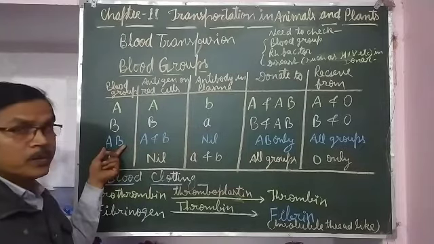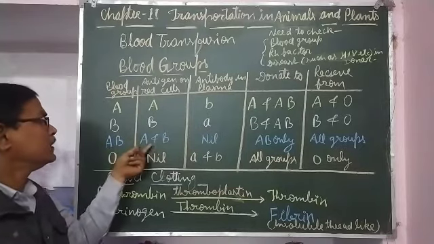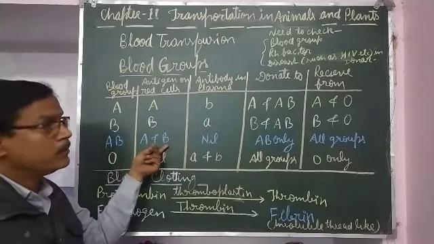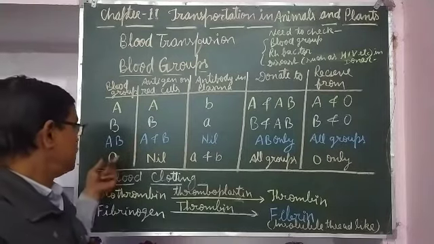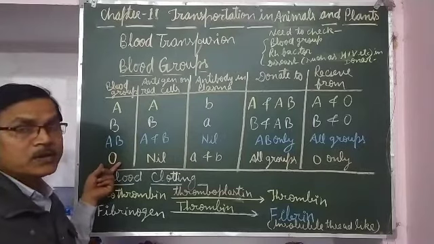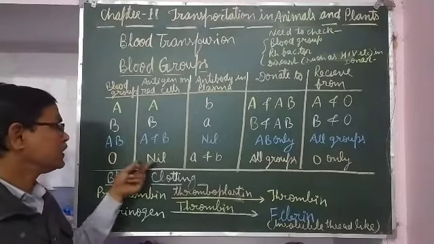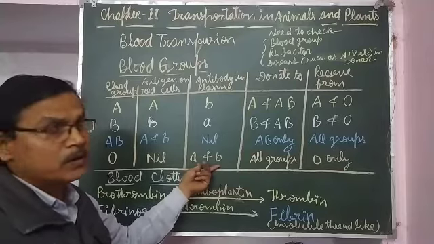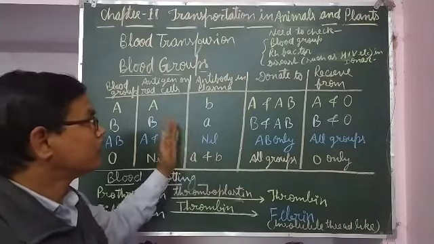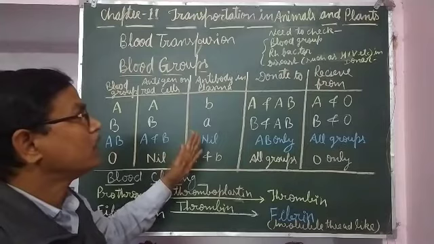In blood group AB, antigens A and B both are there, but antibodies are not there. In O group, also called zero group, antigens are not there, but both A and B antibodies are there.